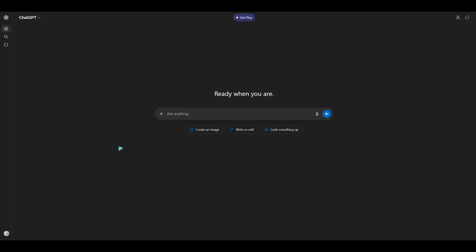When you're in ChatGPT, look at the message bar where you'd normally type. On the far right side of that bar, you'll see a small voice or microphone icon. That's your gateway to voice conversations. Click that icon and you're ready to go.